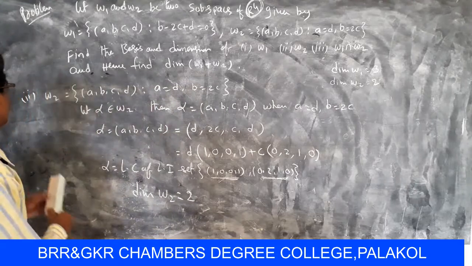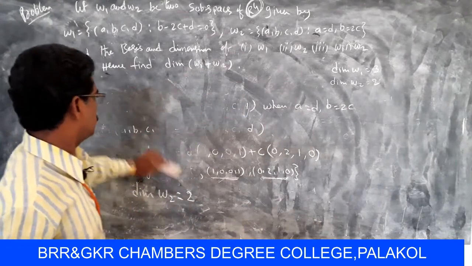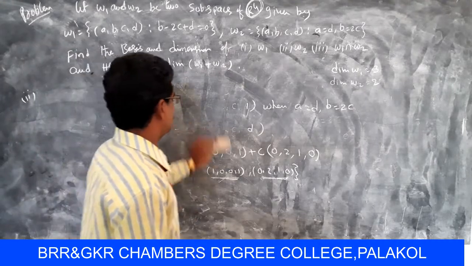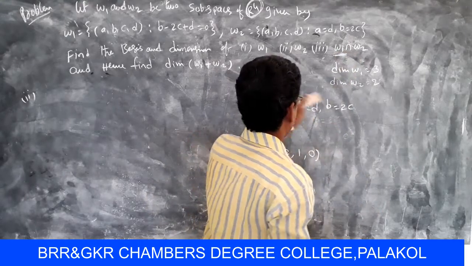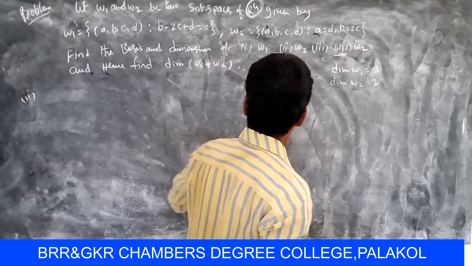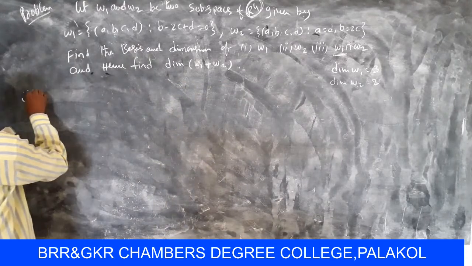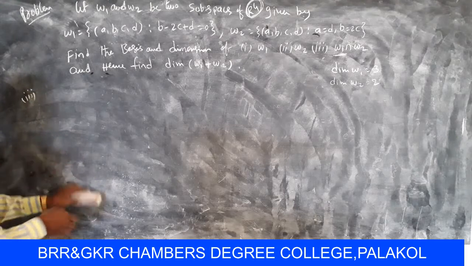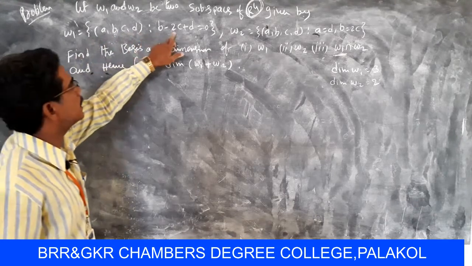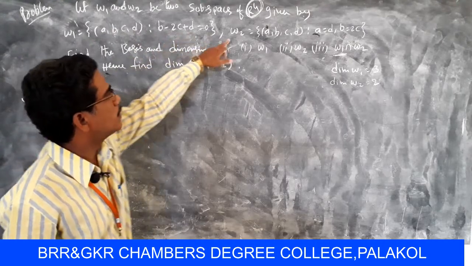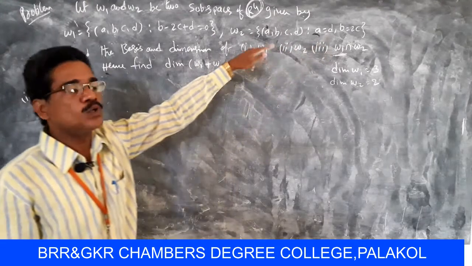Now coming to the third point. What is the third? That means W1 intersection W2. Here W1 is (A, B, C, D) such that B minus 2C plus D equals 0, and W2 equals (A, B, C, D) such that A equals D and B equals 2C.